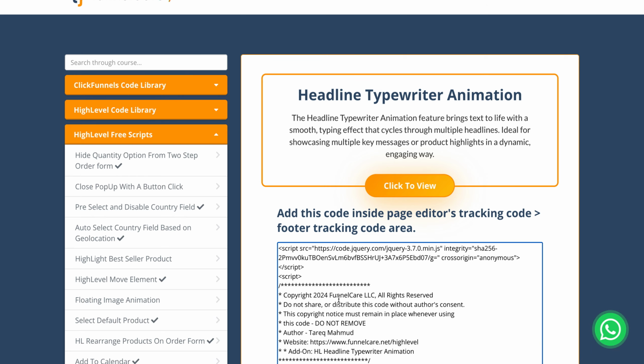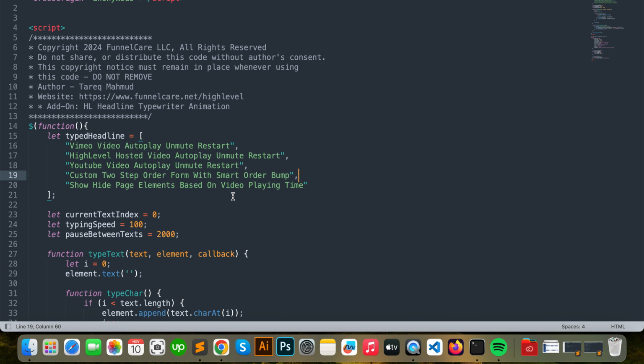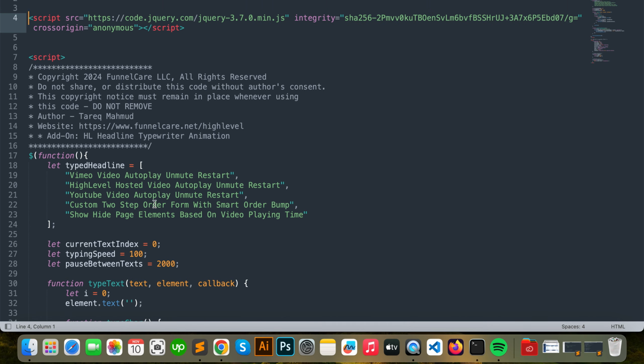Just from here, copy this code and paste it inside any of your text editor. Then from here you can say typed headline, where it says let typed headline. Those are your headlines, and my code is going to use a typed animation using those headline texts. Inside those double quotes, those are my headlines, 1, 2, 3, 4, 5 headlines.